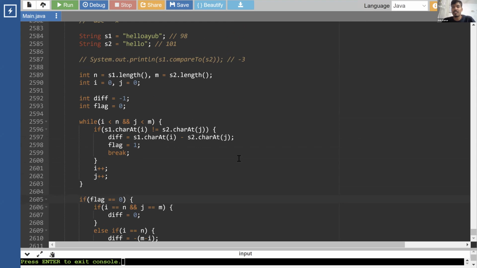That's why I told you, right? An interviewer will not ask you to implement the comparator. This will be a separate question in itself, to implement the comparator function, right?